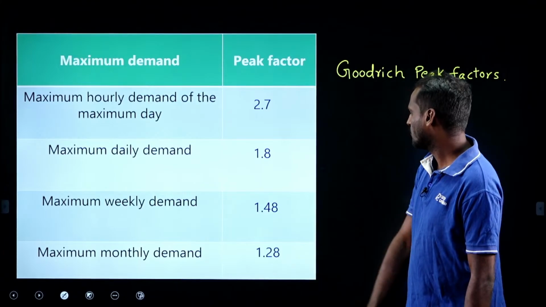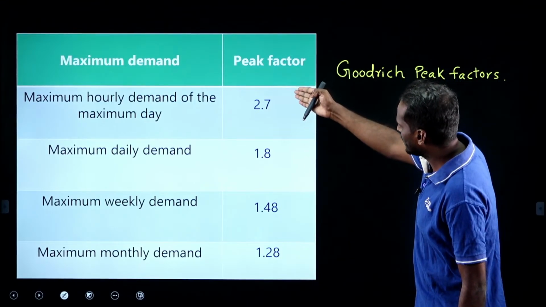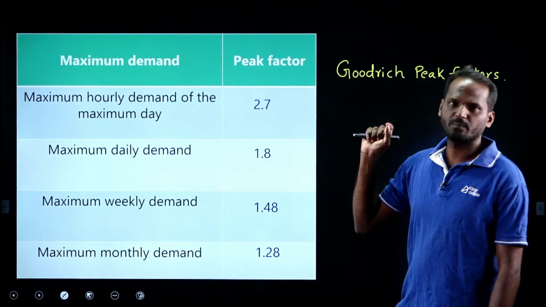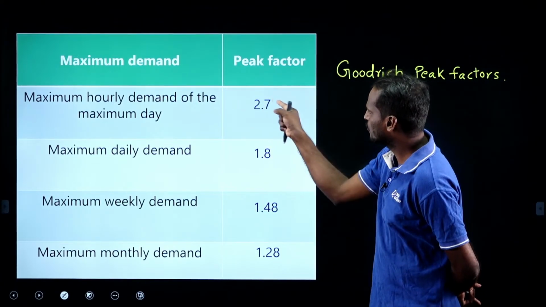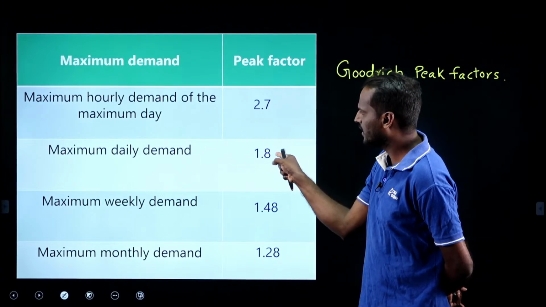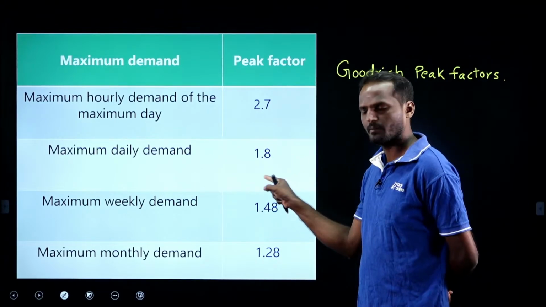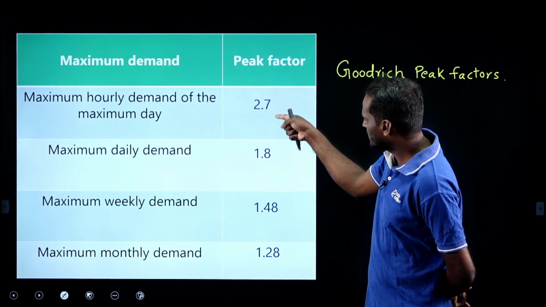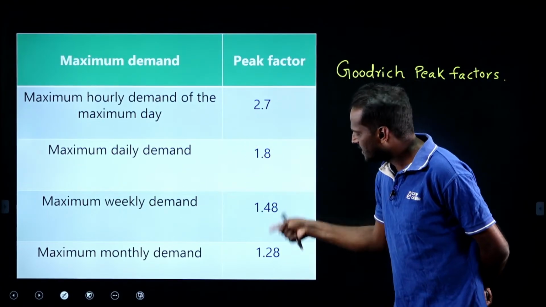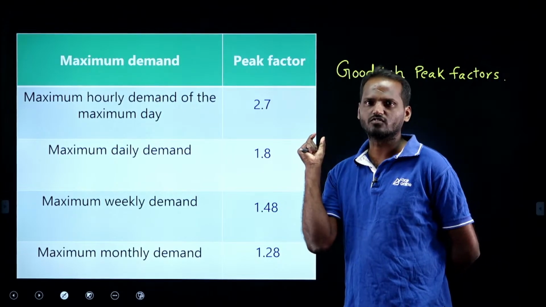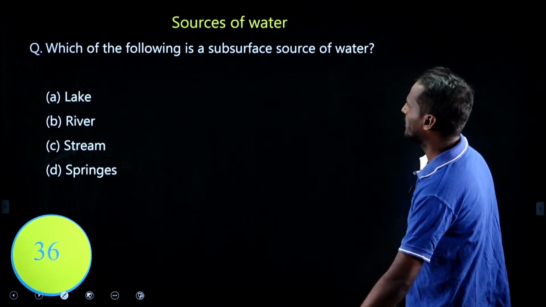1.48. Monthly 1.28. As you can see, there is a decrease in the peak factors. You can remember it in that way. Hourly demand 2.7, daily 1.8, weekly 1.48, monthly 1.28. It is a decreasing peak factor. As the time is increasing, the peak factor is decreasing. In this way, you can remember these values, right? This is about peak demand.